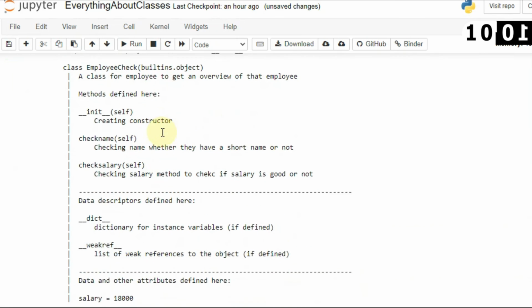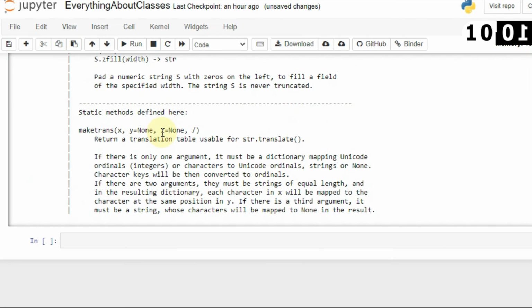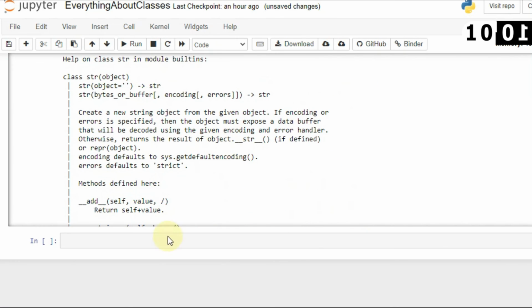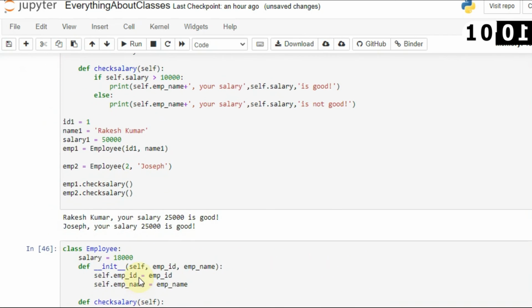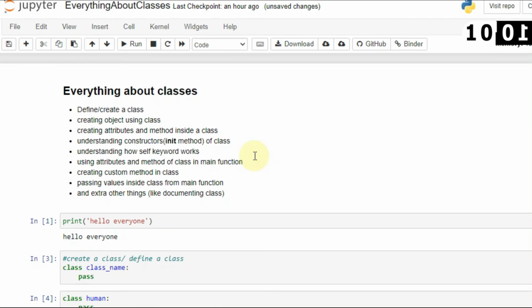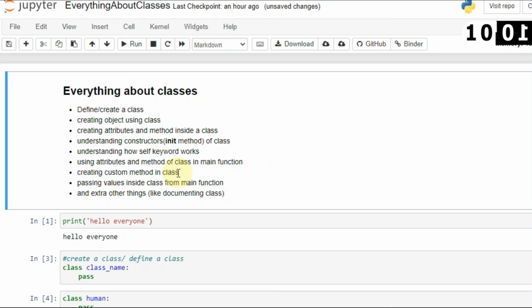If you understand all these ideas and methods which I have shared with you, you will have understood most of the things, how you can define and how you can access those attributes. In the next video, if you want, I will show you how you can create public variables and public methods, and how you can create a protected method, so you can only access it from inside the class method, or you can change specific attributes from the main function only. These are the other things which I will show you about the class.